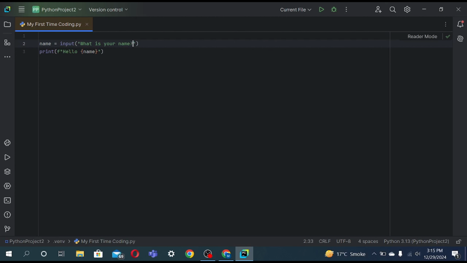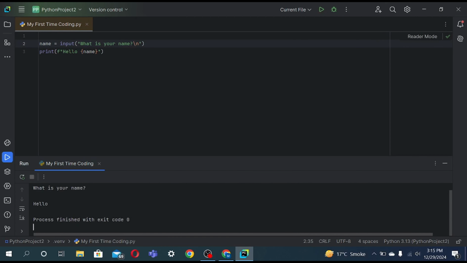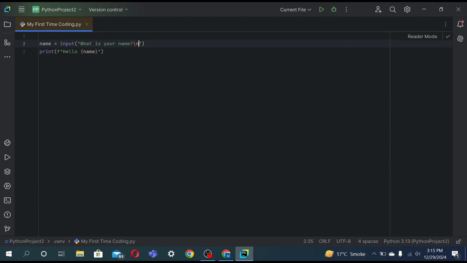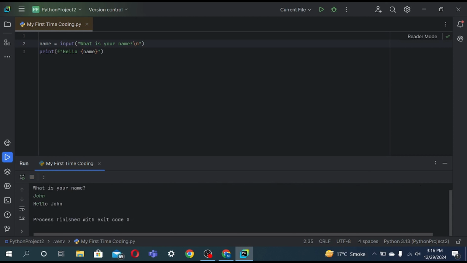If we want to ask the user for the input on the next line, we use backslash n. Now, it's gonna print on a new line. My name is John. Enter. Hello, John.